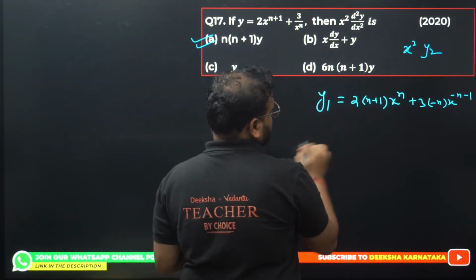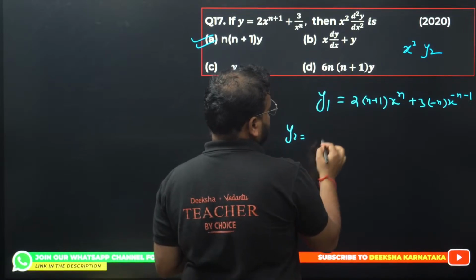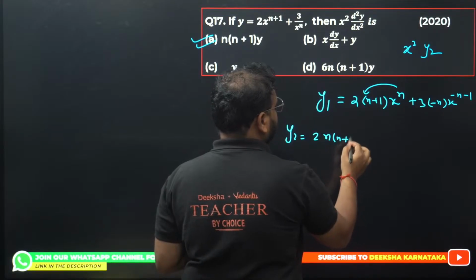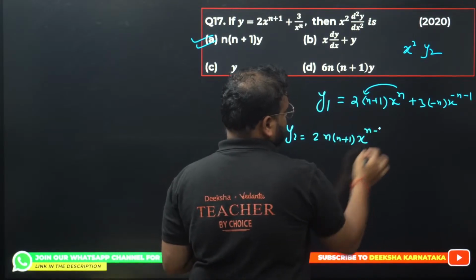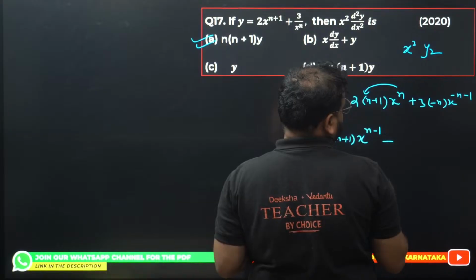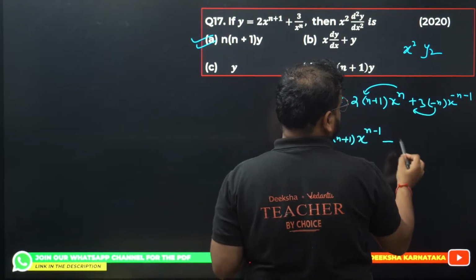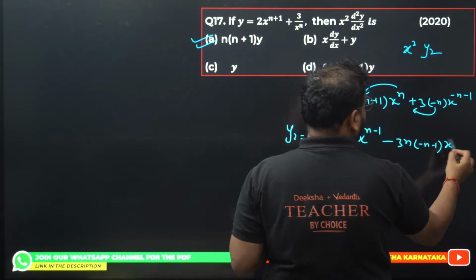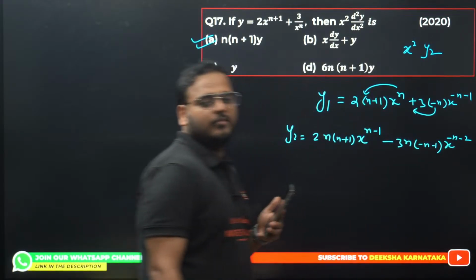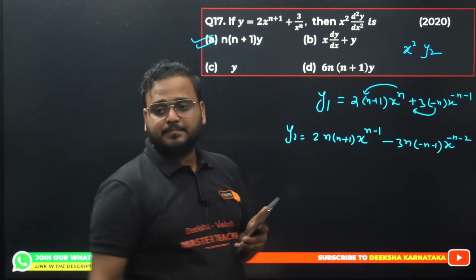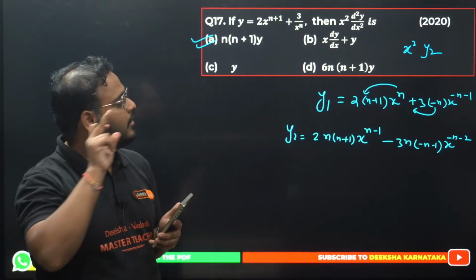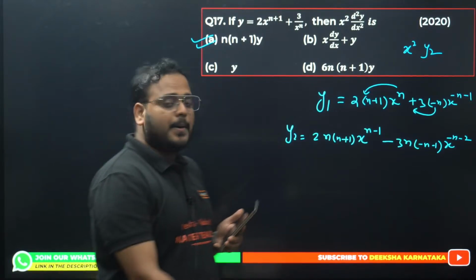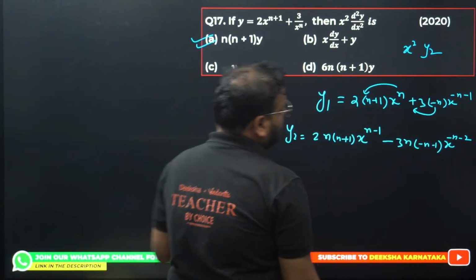So let's continue now with the y2. We get y2 as 2 times n times (n plus 1) times x power n minus 1, plus, there's a minus over here, right? This minus will come, so minus 3n is there, and this also comes minus n minus 1, x power minus n minus 2. That's the derivative of x power minus n minus 1. You have to differentiate one more time, so you get the power minus 1. So we get minus n minus 1 minus 1, which becomes minus n minus 2. All right. So please check.